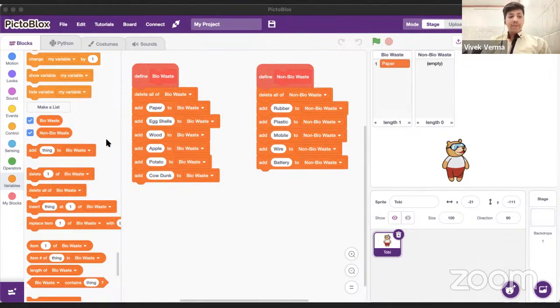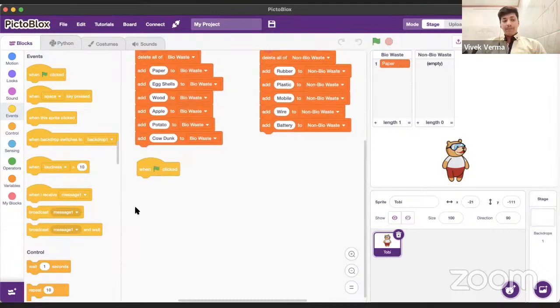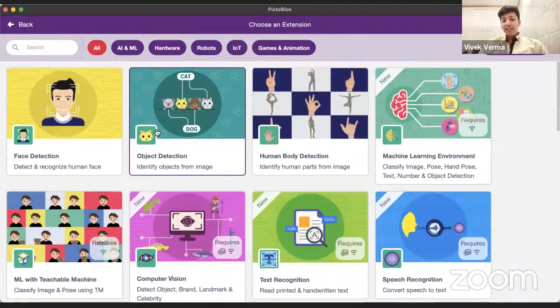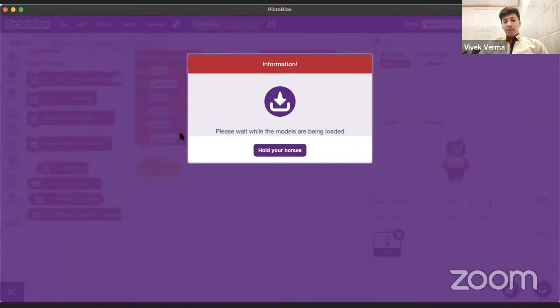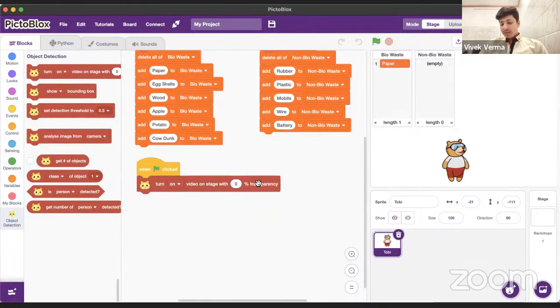All right. Okay. So now what we want to do is whenever we click on the green flag, we want to turn on our camera. So what is this? This is an object. What is this? This is an object. Quirky is also an object. Lego is also an object. So all these are objects. So which extension do we have to load? We have to load the object detection extension. All right, let's load this and turn on the camera on stage with 0% transparency.